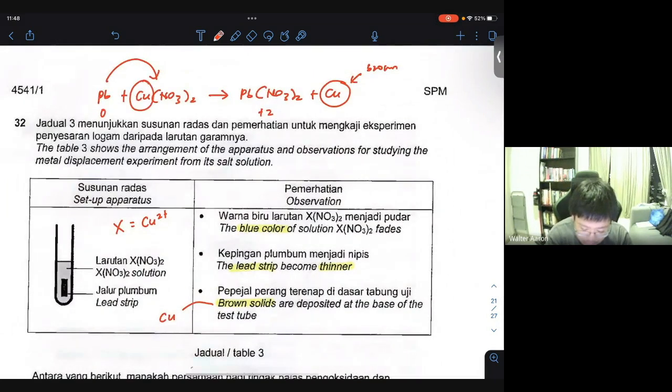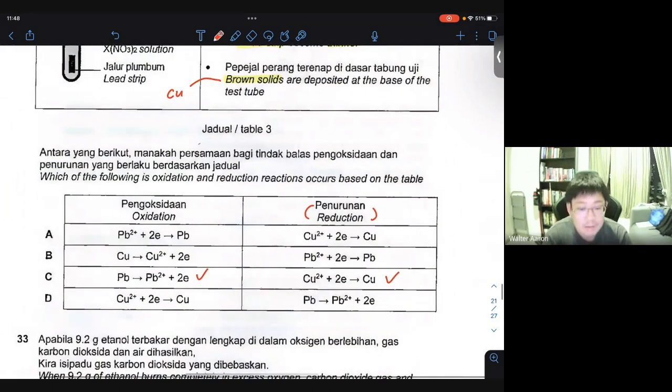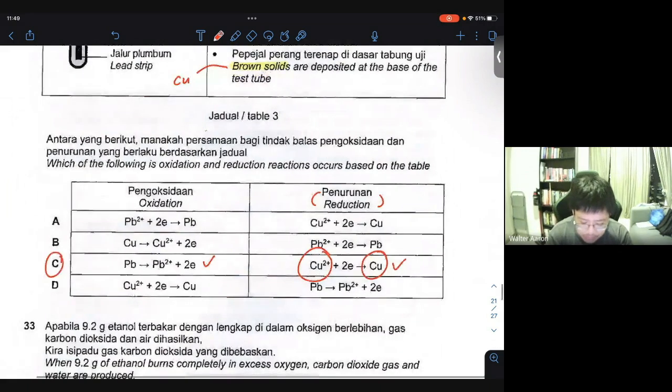Copper, Cu2+, technically becomes copper. Okay, so in this case over here, Cu2+ becomes 0, right? From a +2, it becomes a 0. So this is a reduction process. In order for it to become 0, very easy, it has to accept electrons. So first one is lead becomes lead ion and it releases 2 electrons. And then after that, the electrons go to the copper ion. The copper ion receives the 2 electrons to become copper. So the best answer here will be C.